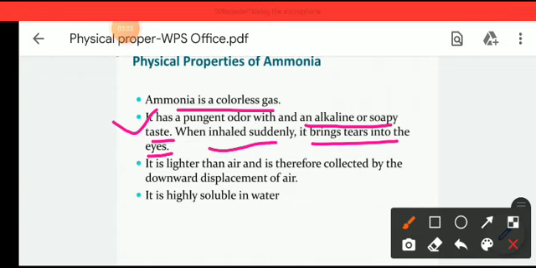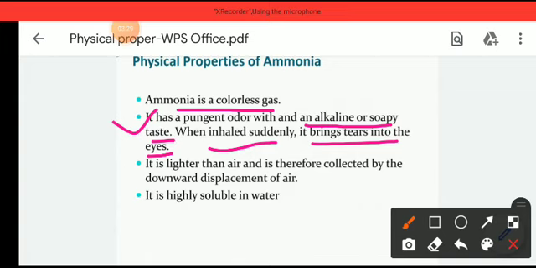Ammonia has a pungent odor with an alkaline and soapy taste. The odor is very harsh, so when we inhale it suddenly, it brings tears to our eyes. When the school opens, I will take all of you to the lab.